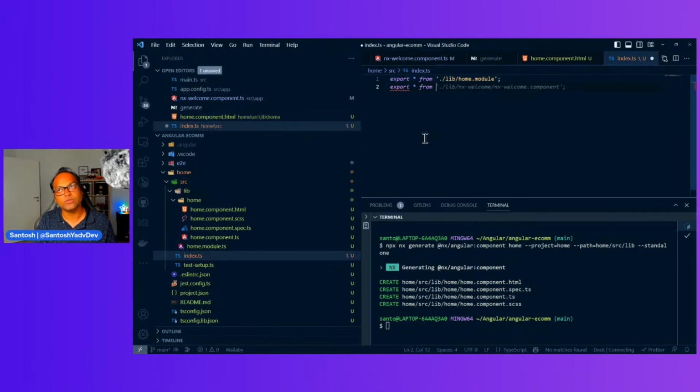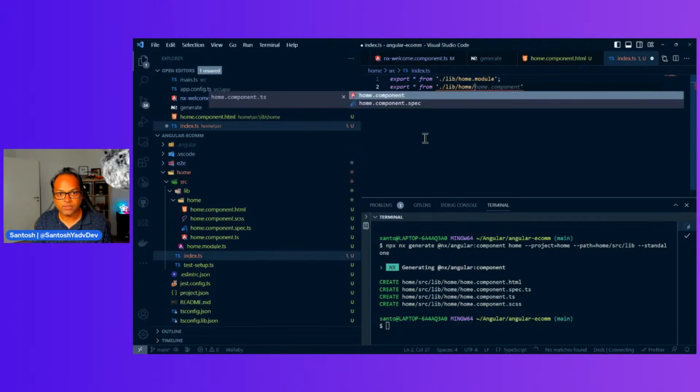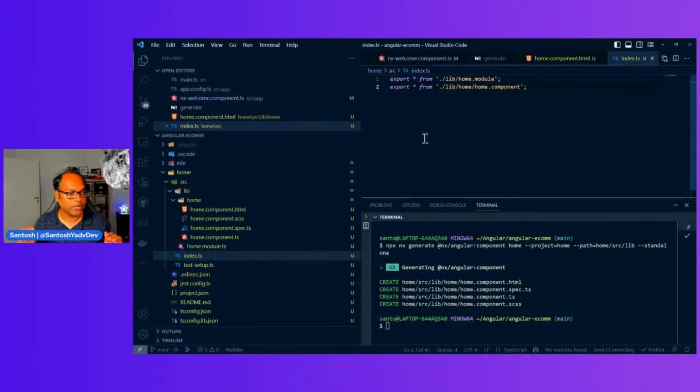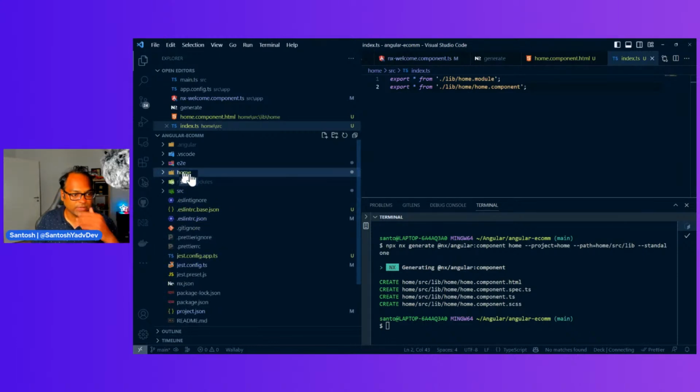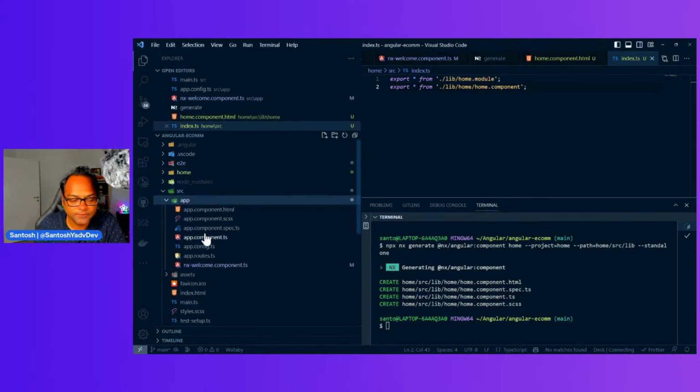Whenever you want to use something from the library, you have to export it, and this is how we do it. You have an index.ts file where you say this is lib, this form, and you need the home component, because I want to show you how you can use a standalone component inside another app from a library. So this is my home library, and now I want to use this inside my app. My app is here.